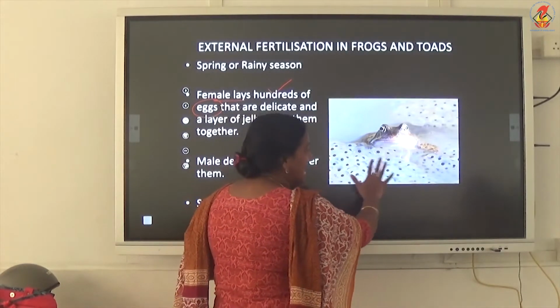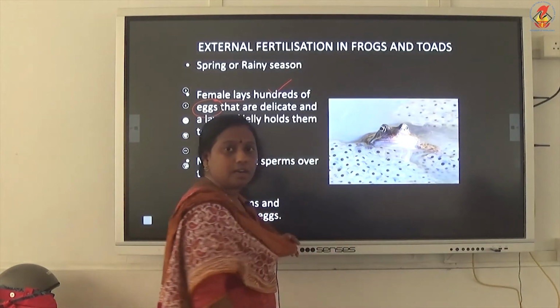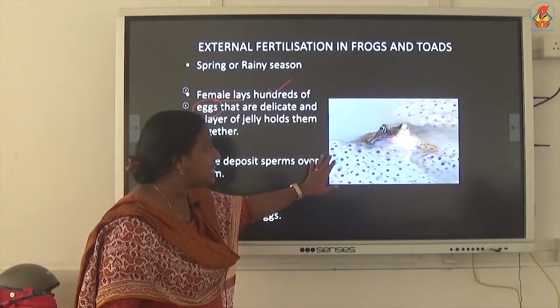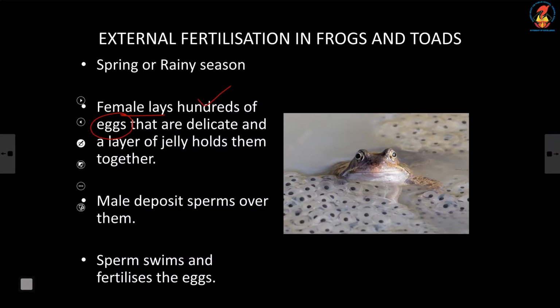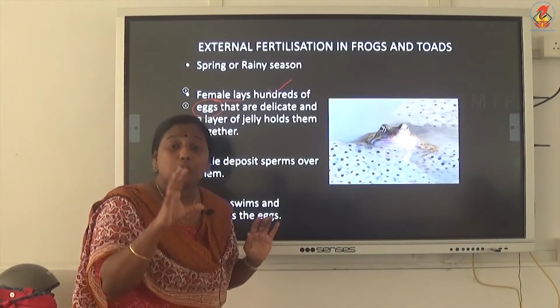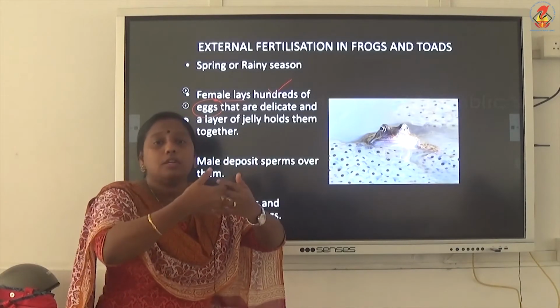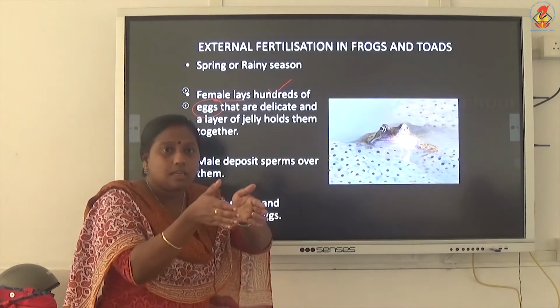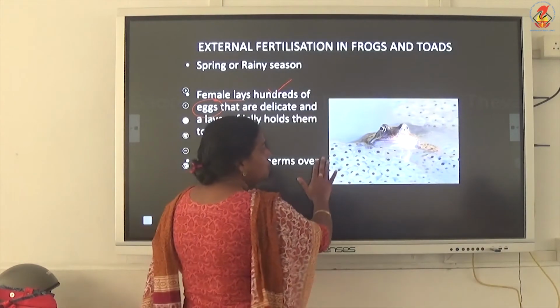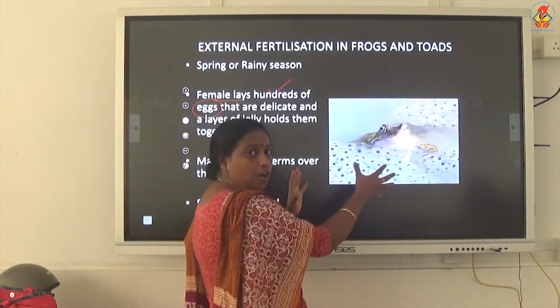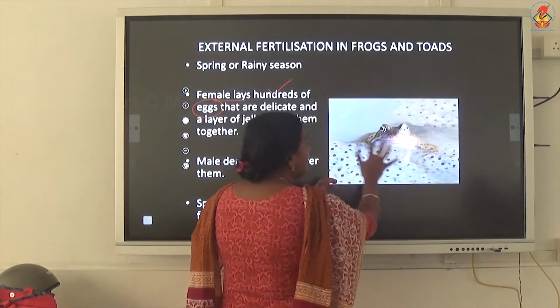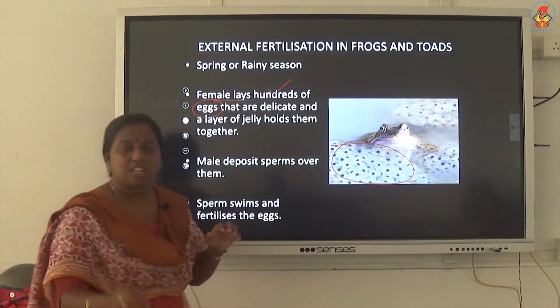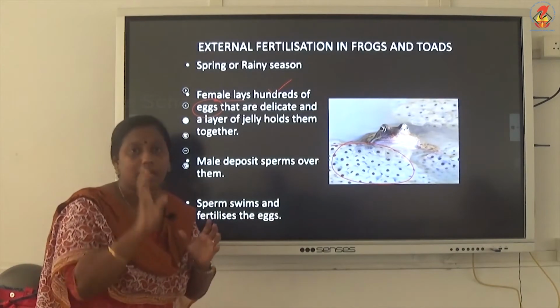You can see these are the eggs of the frog which are released into the water. Now, can you see the jelly-like substance all around the eggs? The egg is covered by a jelly-like substance, which is produced outside the egg. It will help the eggs hold to one another. It will adhere the eggs together so that they are stuck together within the same area.